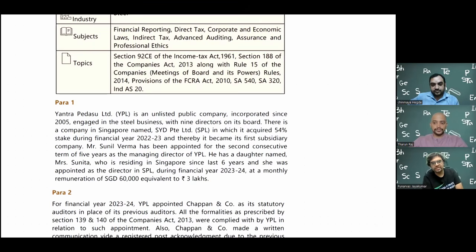Actually, this particular information in the context of this question is irrelevant, but they can add many more questions to this. So you need to understand one thing, those of you who are watching us for the first time, we are not going to discuss only what is given in the question and answers here. We'll also be discussing what are the other areas that they can ask in the exam. So the context of this managing director, this person being managing director in the holding company, is relevant only for the next sentence, which Tarun sir is going to read. Apart from that, it is not relevant for any other thing, but they can also ask other questions with respect to appointment of MD, etc., which in this question is not there.